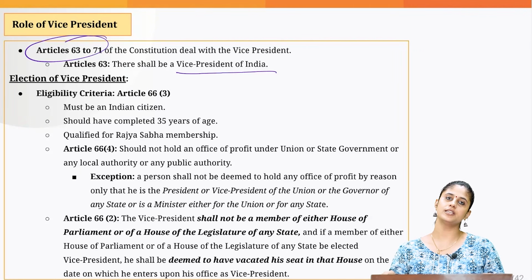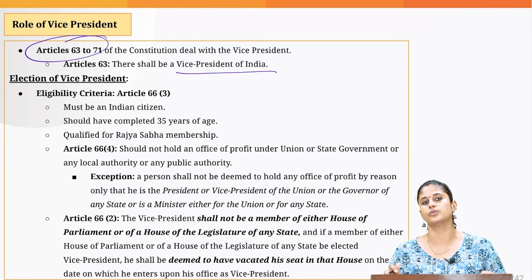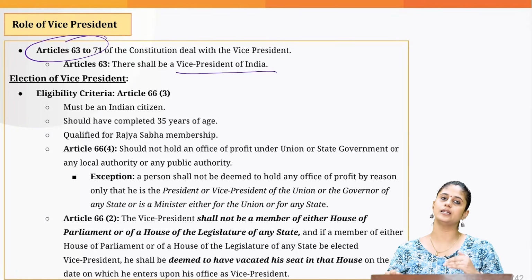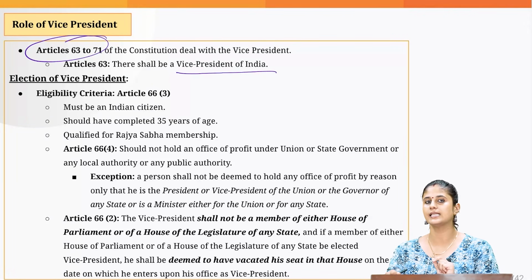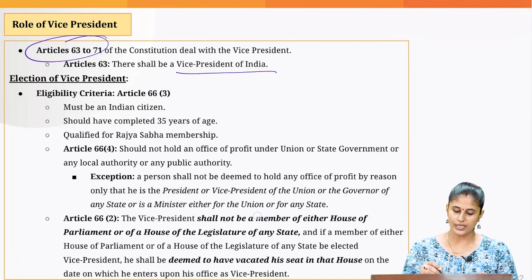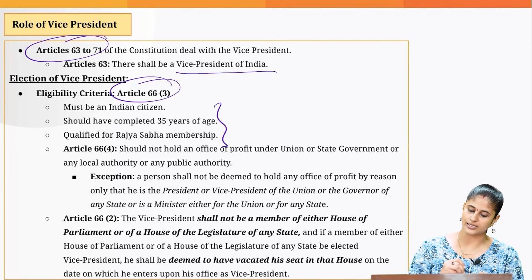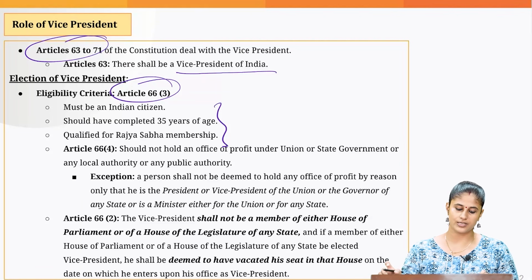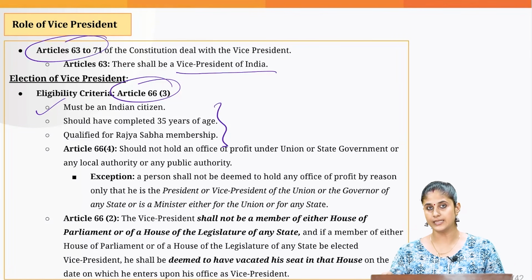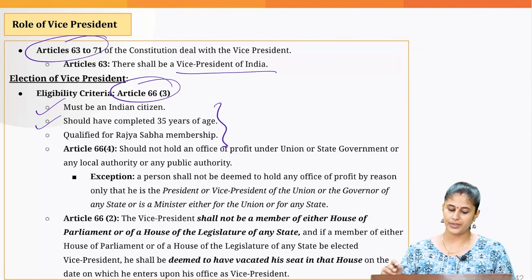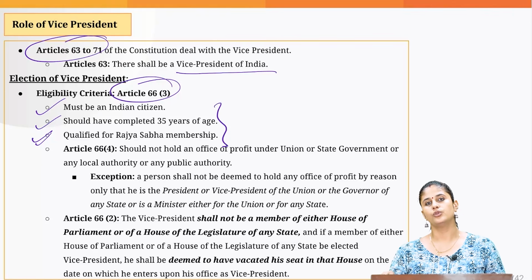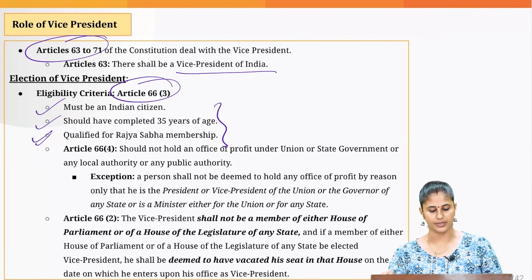Now, what qualifications does a person need in order to contest the election for the post of Vice President? These eligibility criteria are clearly outlined under Article 66 of the Indian Constitution. Three of them are mentioned under Article 66 Clause 3. A person needs to be an Indian citizen, should have completed 35 years of age, and should be qualified to be elected as a member of Rajya Sabha.